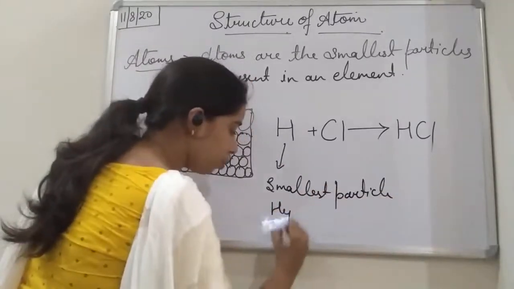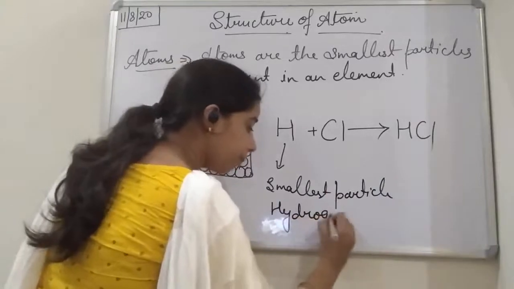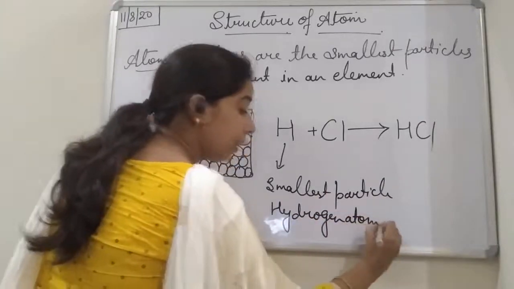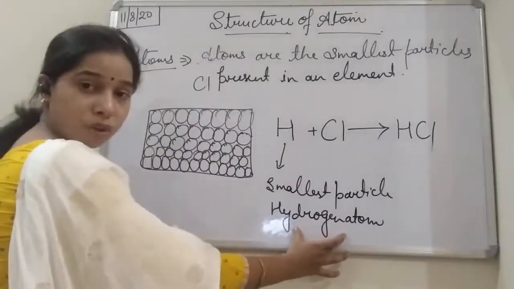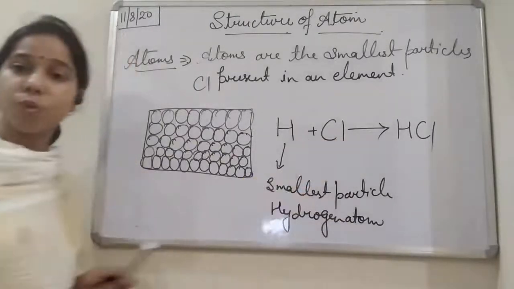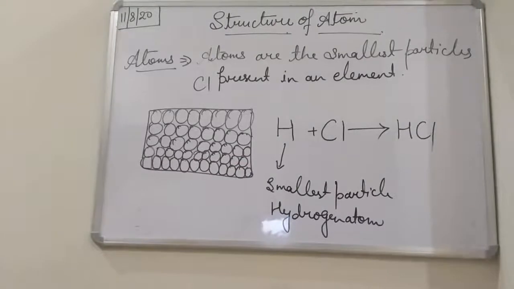So in the hydrogen element, the smallest particle is the hydrogen atom. Same thing with chlorine also, students.